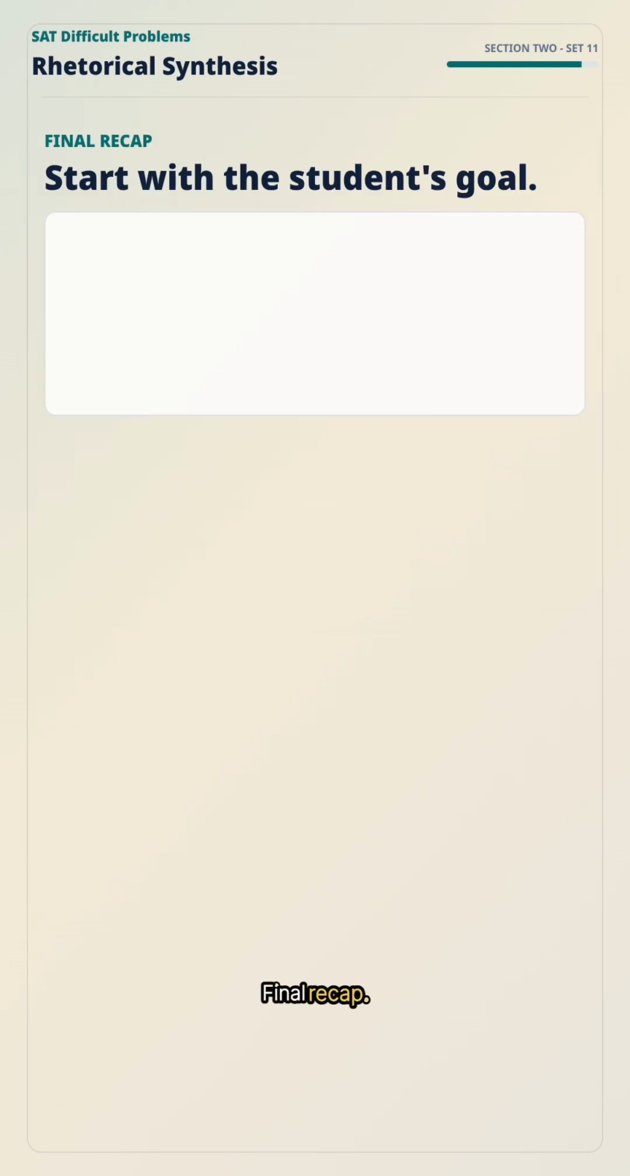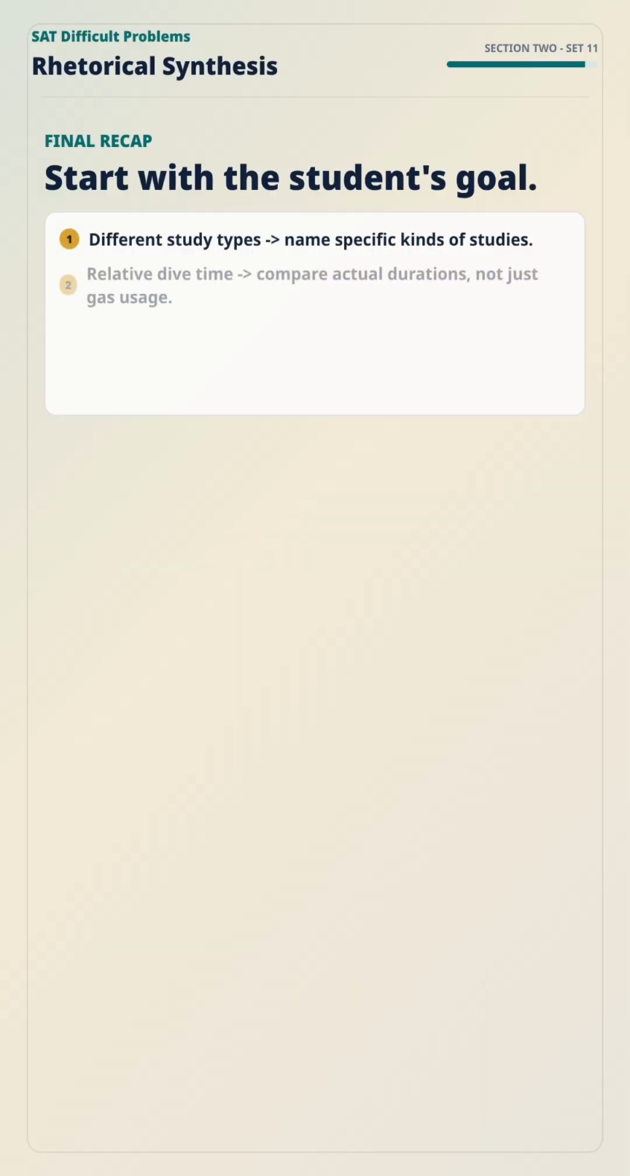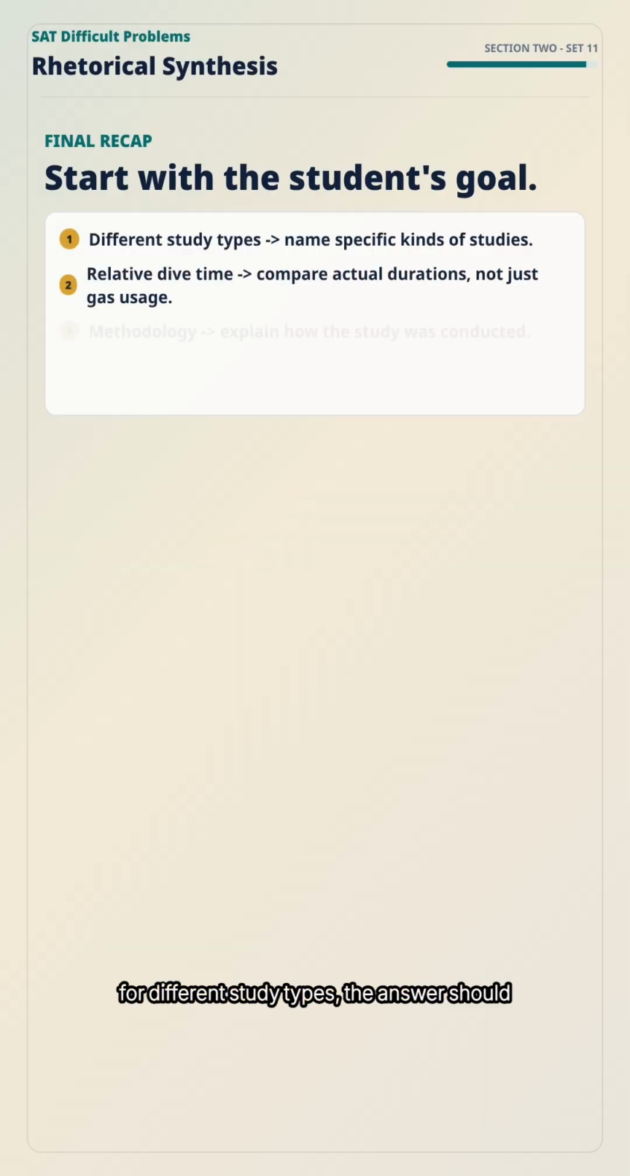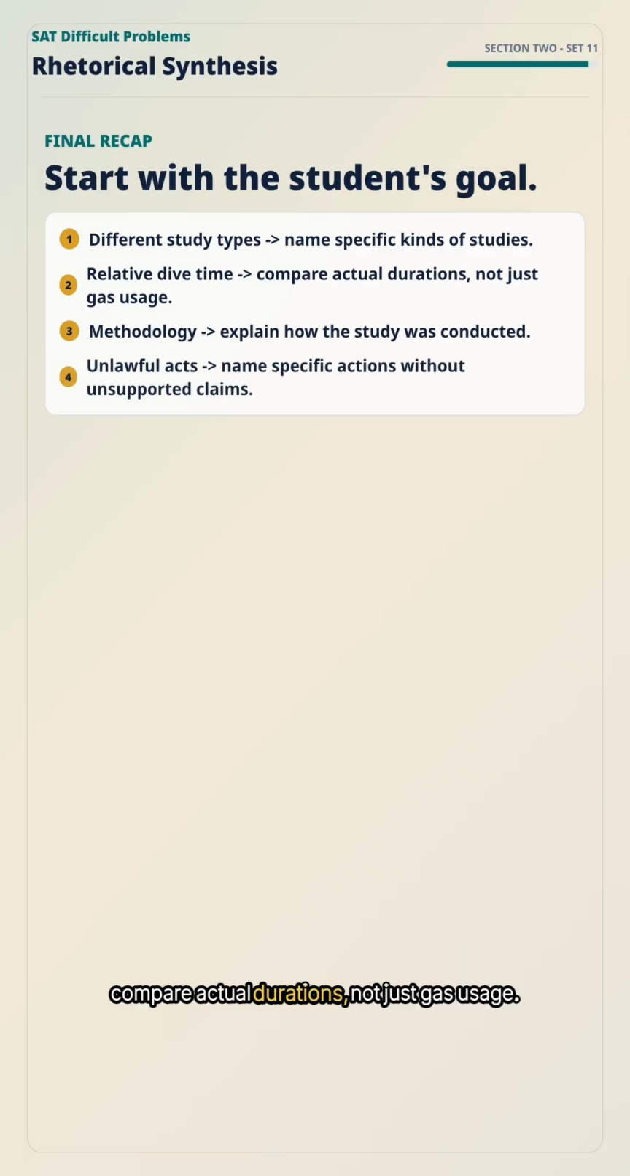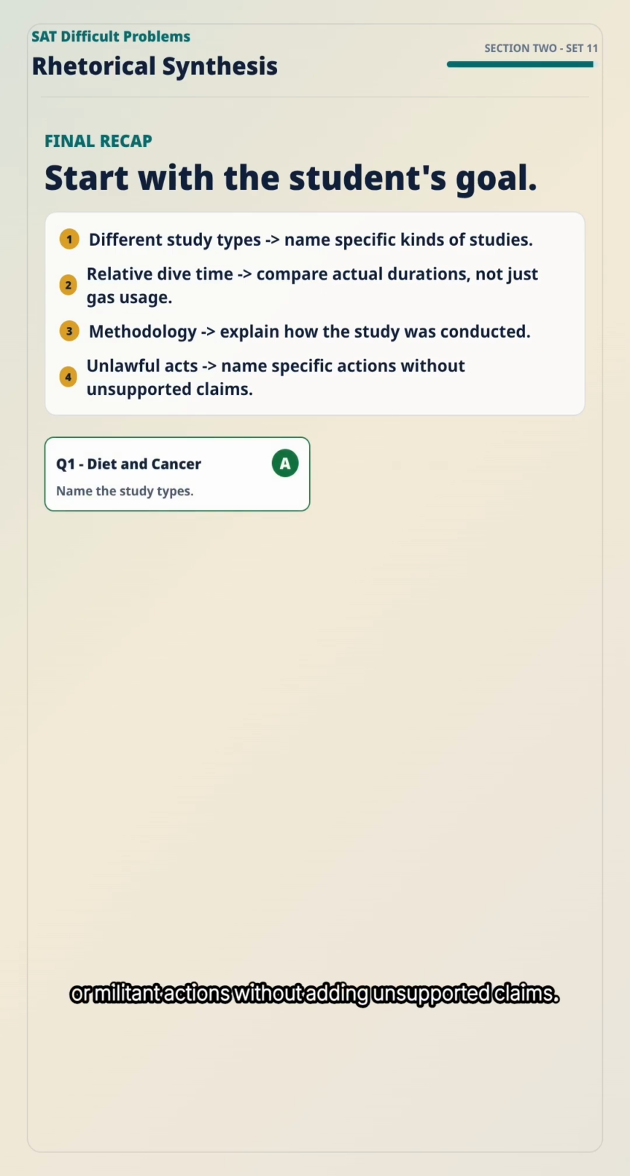Pause. Final recap. For rhetorical synthesis questions, always start with the student's goal. The goal tells you what the correct answer must emphasize. If the goal asks for different study types, the answer should name specific kinds of studies. If the goal asks for relative dive time, the answer should compare actual durations, not just gas usage. If the goal asks for methodology, the answer must explain how the study was conducted. If the goal asks for unlawful acts, the answer should name specific illegal or militant actions without adding unsupported claims.